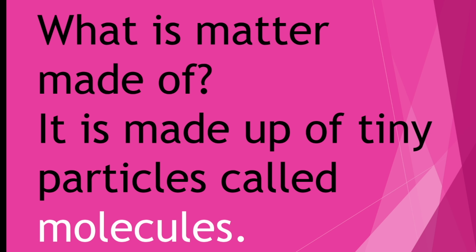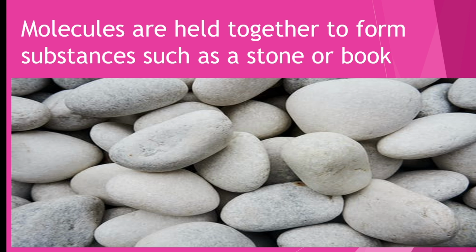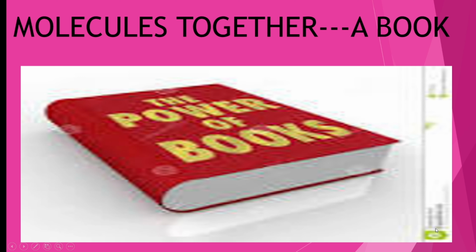So, what is matter made up of? It is made up of tiny particles called molecules. A very large number of molecules are held together to form a substance such as a stone or, look here, a book.